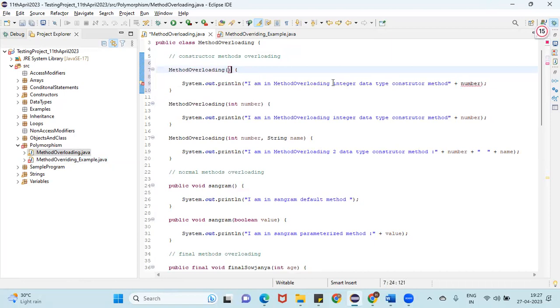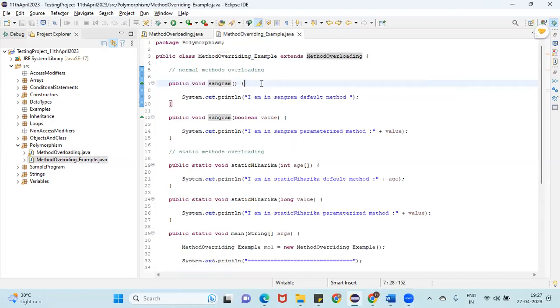This is the reason. Before, I was in method overloading, default constructor method. Let me remove this particular number here. Okay, so now our issue got resolved. See here, we don't have a default constructor, and we are extending the particular class, so that is the reason. We have a parameterized constructor, right? That is the reason it is throwing an error.